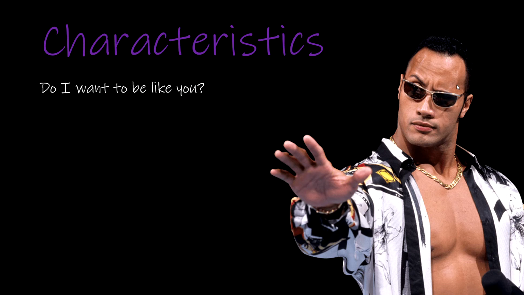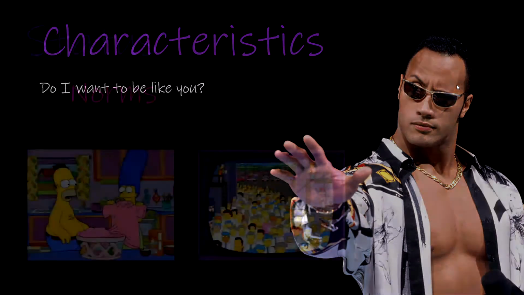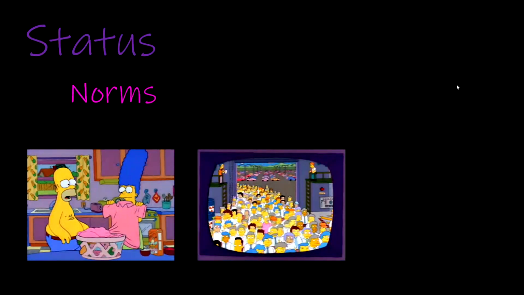So now that we know some of the things that contribute to status within the organization, one of the questions that might come up is, well, why does status matter? Now, the first example of where we're going to look at status within the organization has to do with norms. Now, when we think about norms, people who are high status tend to deviate from norms more than people who are low status.